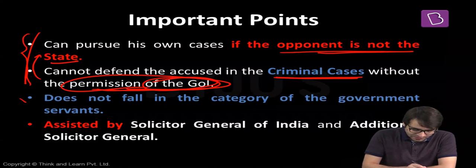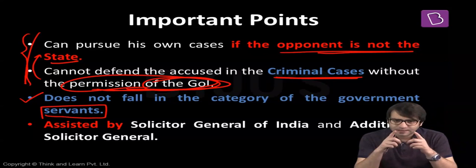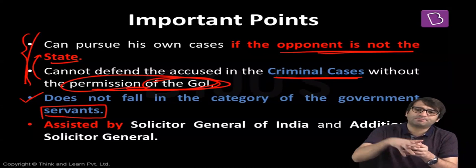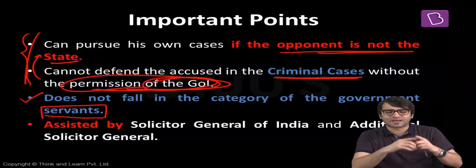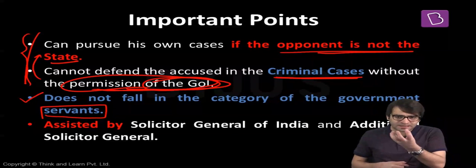Another important statement: the Attorney General of India does not fall in the category of government servants. This can be a potential statement for your prelims examination. And I'll take you back to the first statement that I made in this lecture. The biggest litigant is the government of India, against whom the highest number of cases are filed, and the state files the highest number of cases in the judiciary. The Attorney General of India has the role, responsibility and duty to defend the government of India.